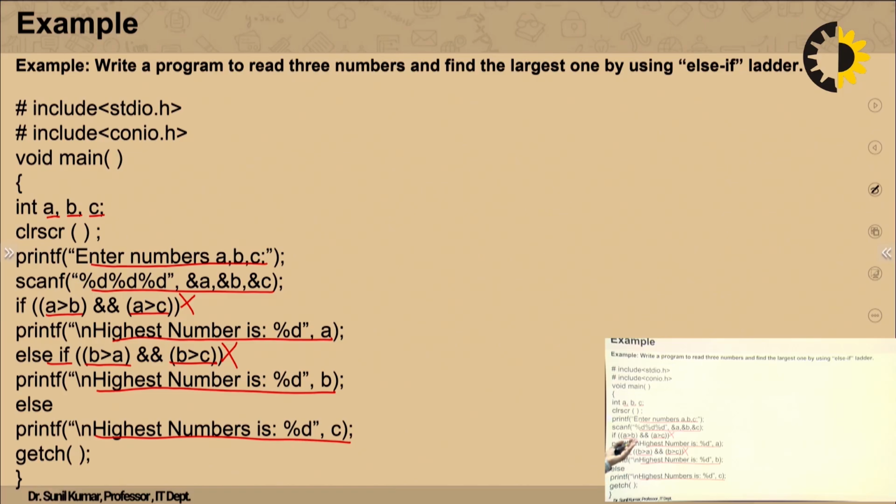We can do it in some other way also. That means we are saying C is greater than A and C greater than B, and we are printing C as the highest number. So in both ways we can do this.